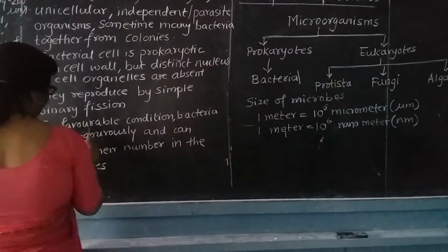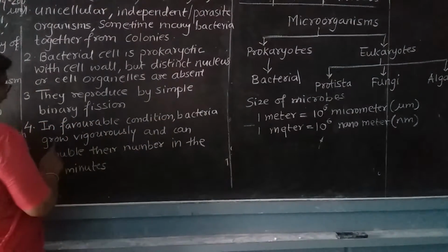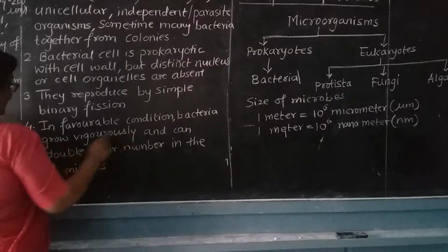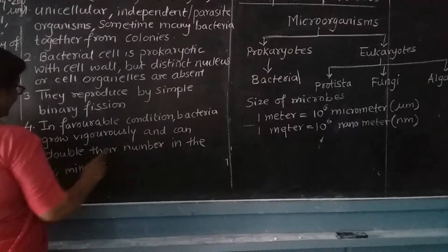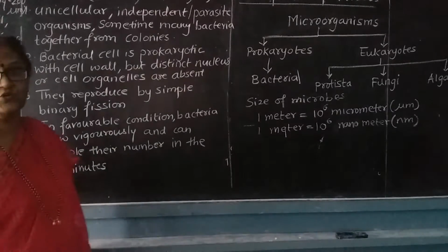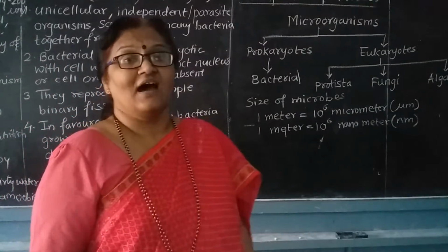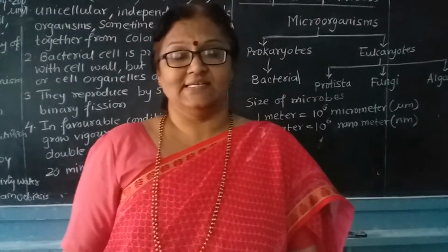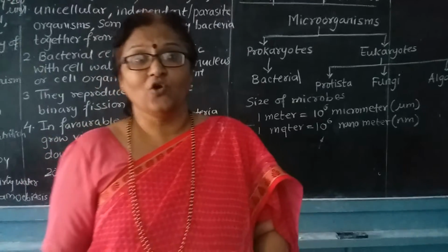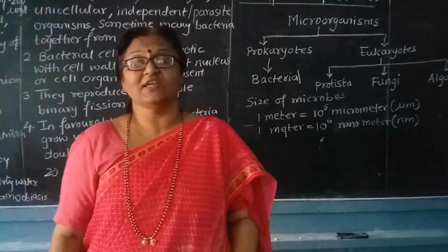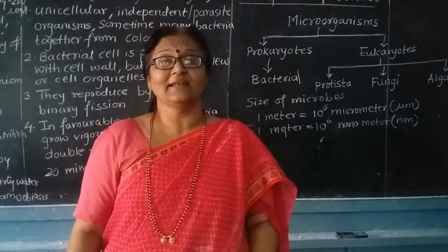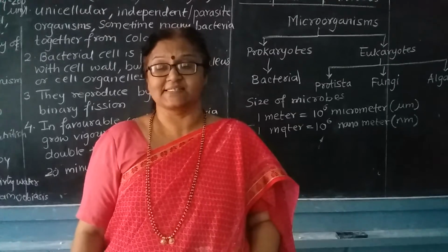Next comes, in favorable condition, bacteria grow vigorously and can double their number in 20 minutes. Bacteria are very fast growing organisms because they can grow very vigorously, and they can double their number in 20 minutes.